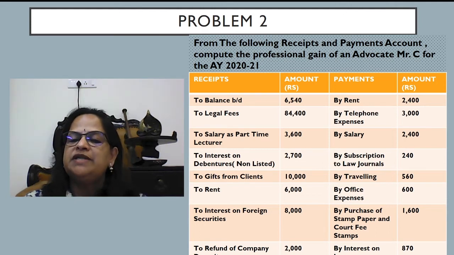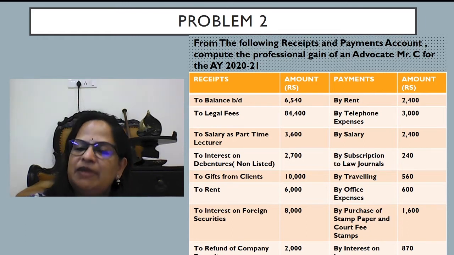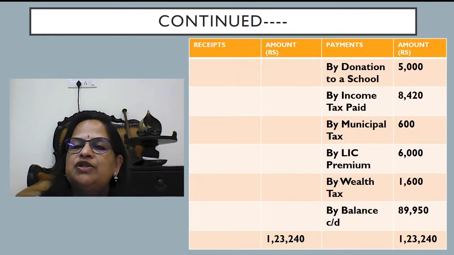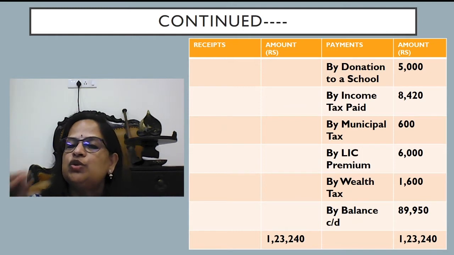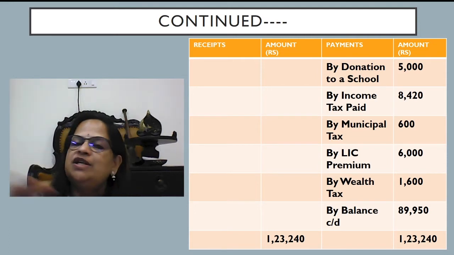Interest on loan 870: some information will be there in the additional information that we have to see. Donation to a school, 5,000, is not allowed. Income tax paid is not allowed. Income tax will come after profit, so it is not allowed.